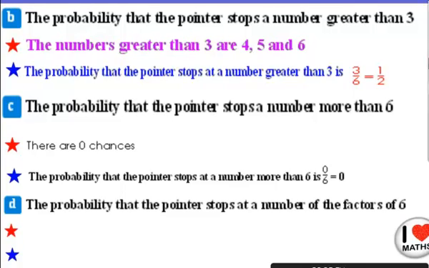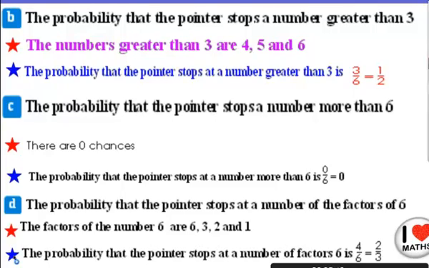So I have 1, I have 6. Can you find 6 in table 2? Yes. So 2 multiplied by 3 equals 6. So now I have for number 6 four factors. They are 6, 3, 2, and 1. So how can I write this probability? It will be 4 over 6. Simplify them by 2 to give me 2 over 3.